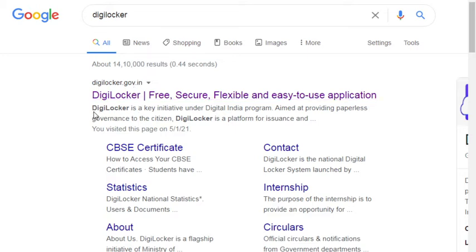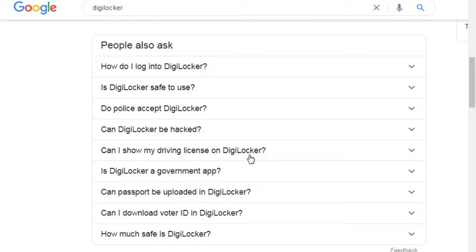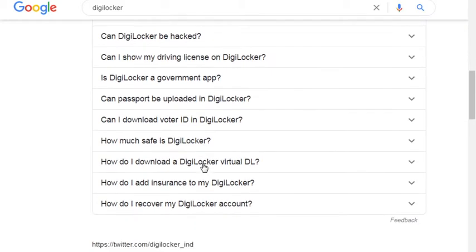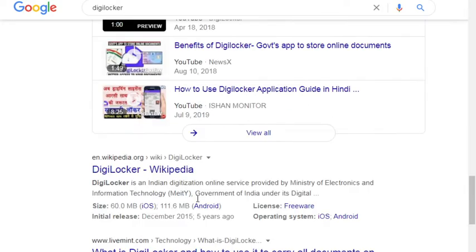The website name is digilocker.gov.in. It is a key initiative under the Digital India programme. DigiLocker is an Indian digitized online service provided by the Ministry of Electronics and Information Technology.